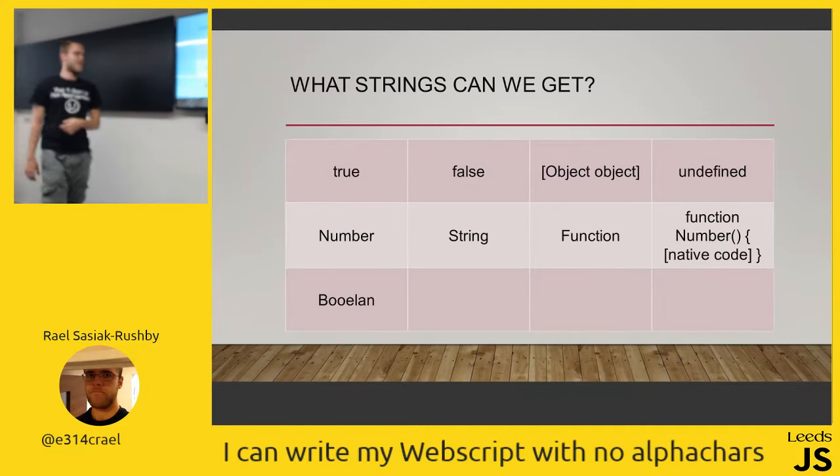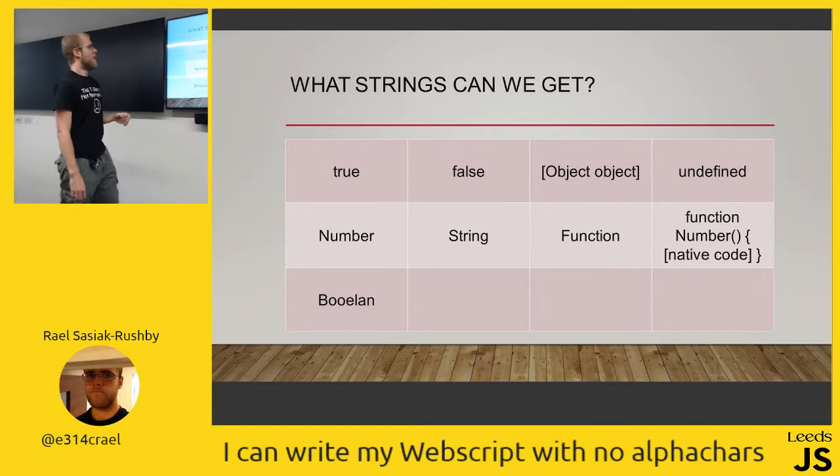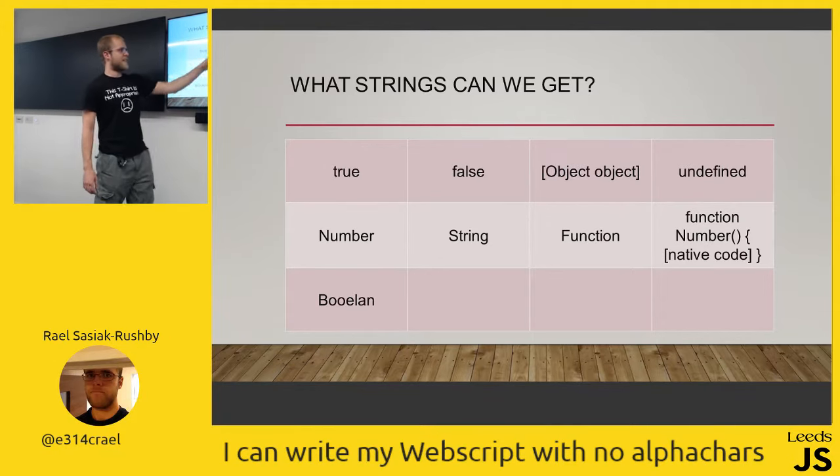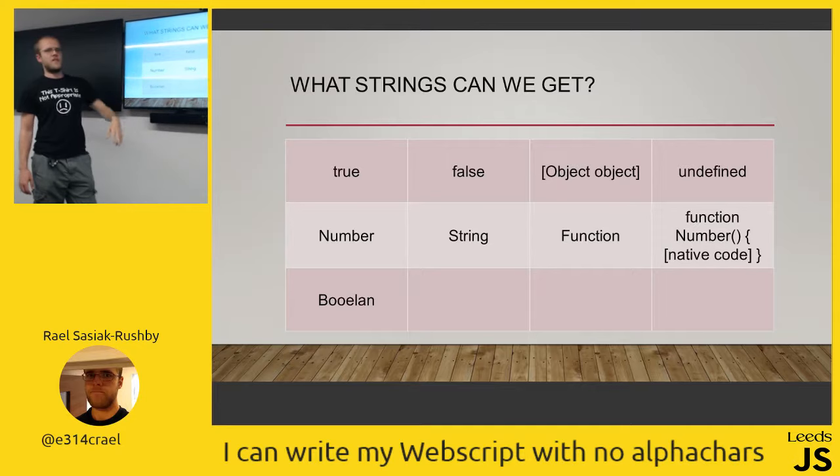So what kind of strings can we get? This is not an exhaustive list. You'll notice that I left it empty because I got really bored. But you can get object Date and stuff like that. True, false are obvious. Undefined, just call an empty key that doesn't exist on an object. You can get number, string, function. That's just typeofs.